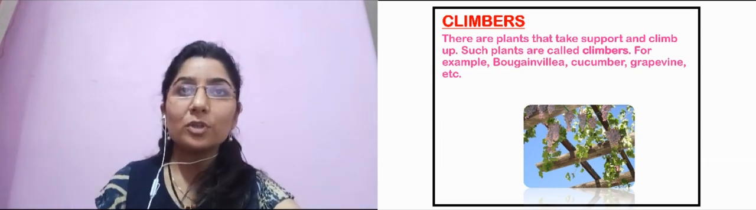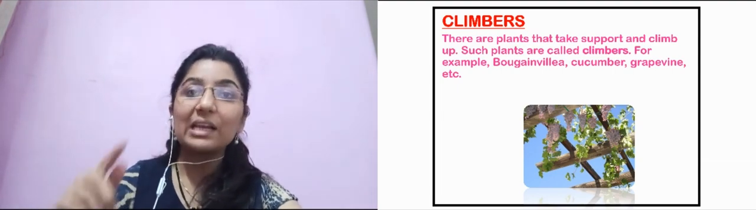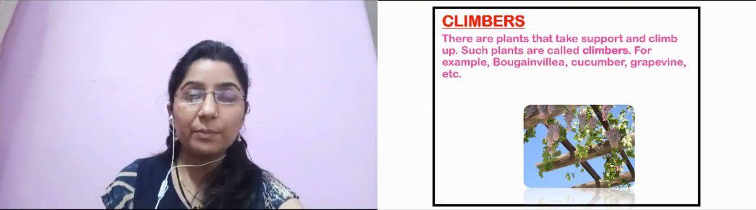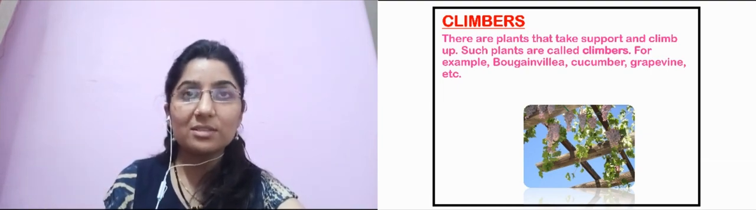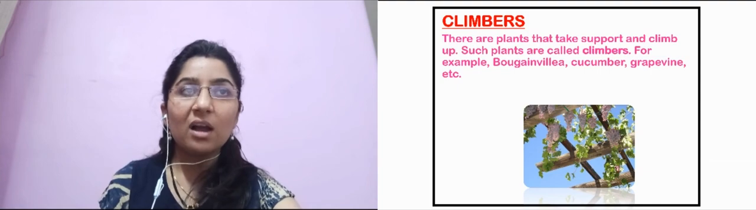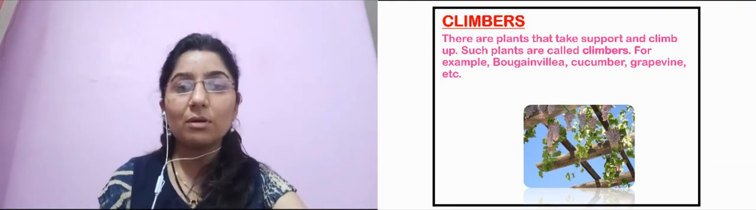Okay, so these are the plants that take support and climb, so they always need support and they'll climb up. Then there are creepers, which creep, hence they're the creepers. So that's the difference. Such plants are called climbers, which climb. For example, bougainvillea, cucumber, grapevine, and many more which you might have seen around you.